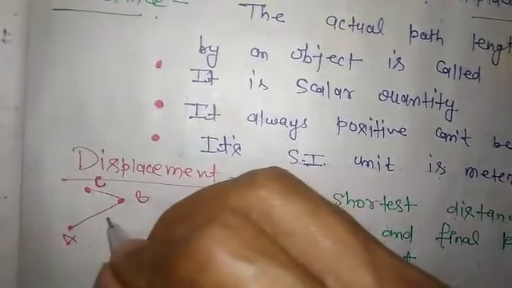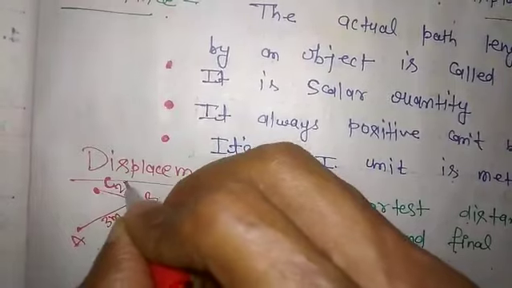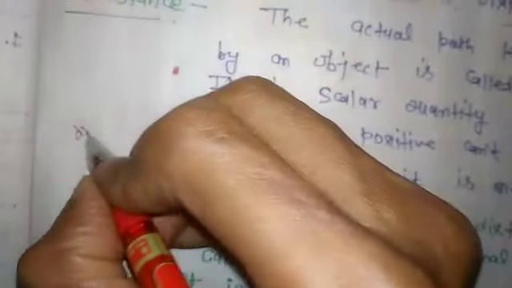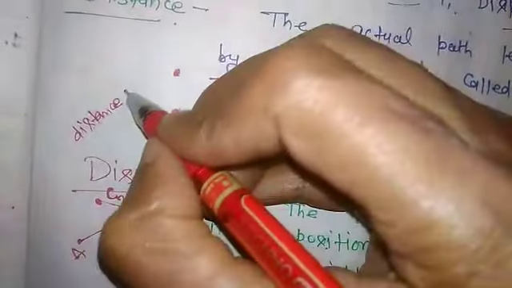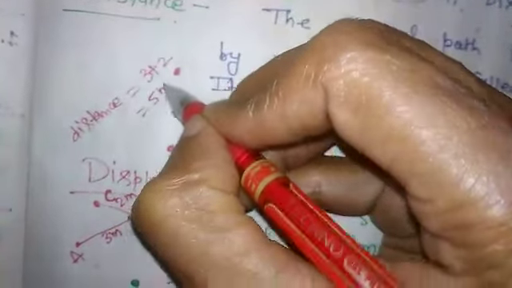What is the distance? This is 3 meter, this is 2 meter. The total distance will be 3 plus 2, that means 5 meter.